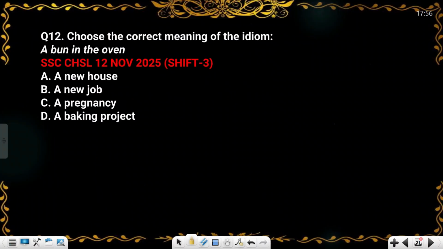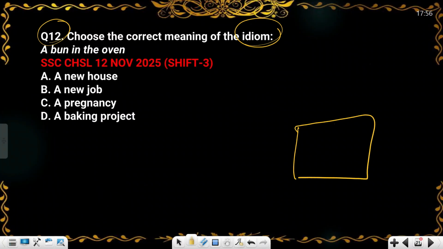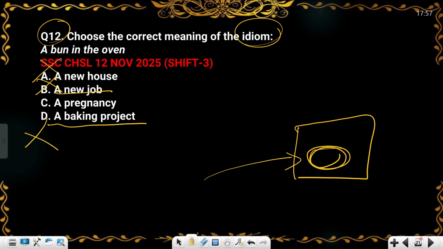Okay. So let's move to our next question. In question number 12, it is asking about the idiom, a bun in the oven. Something we know that there is an oven machine, so what does it mean, sir? A new house? No. A new job? No. A baking project? No. The C will be your answer, a pregnancy.